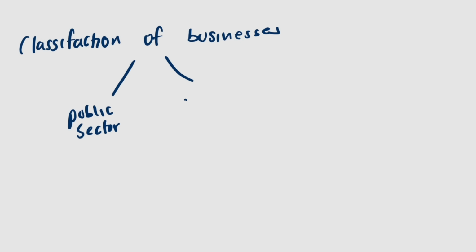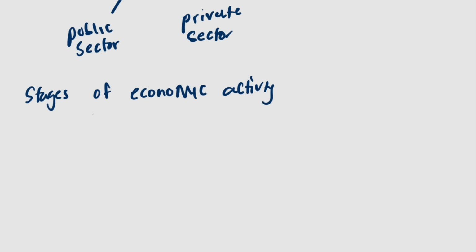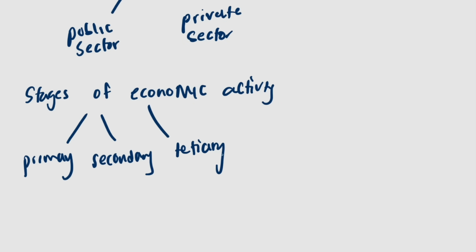Under the classification of businesses, we have 2 types of sectors, the public sector, which is government owned, and the private sector, which is run by individuals. We have 3 stages of an economic activity, which are primary sector, secondary sector, and tertiary sector.